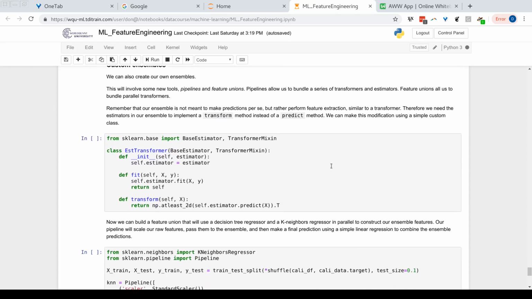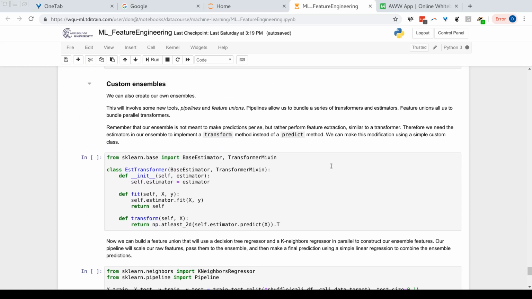So that's one type of ensemble model. We can go ahead and create our own custom ensembles. And this is great because hopefully by now I am comfortable working with scikit-learn, so I can make my own custom estimators. What I want to do here is very similar to what's happening with random forest.